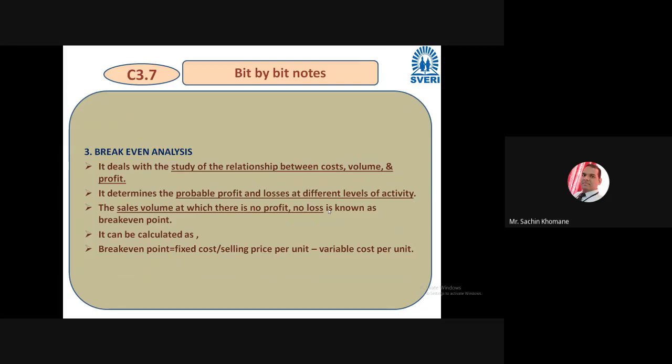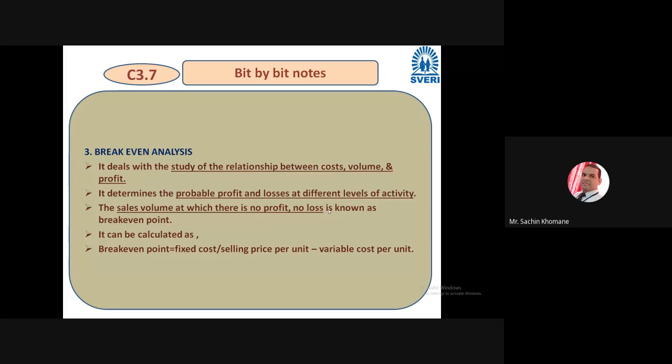Friends, a very well-known technique that everybody knows is break-even analysis. Break-even analysis is very important for finding profits and losses. The break-even point is a very important part of break-even analysis, right? It is the sales volume at which there is no profit and no loss. Now you will say, sir, this is about loss and profit, so how are you telling us it is a control technique for monitoring activity?